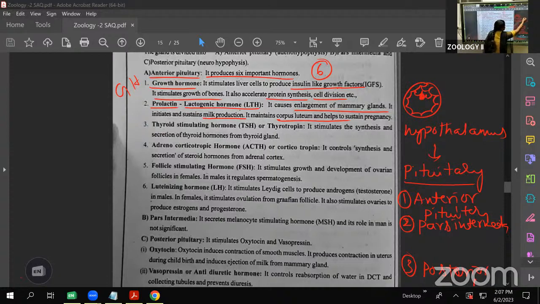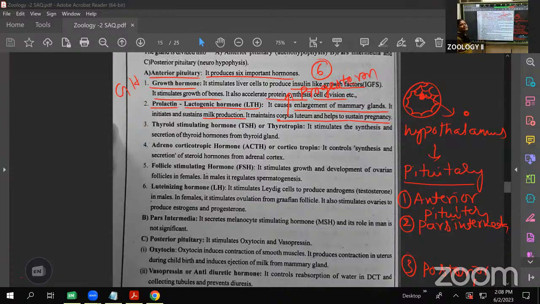After the ovulation, the remaining mass is there. That mass becomes yellow in color. That we call the corpus luteum. This corpus luteum is maintained by the prolactin hormone and sustains pregnancy. During pregnancy, the corpus luteum continuously produces a hormone called the progesterone hormone.